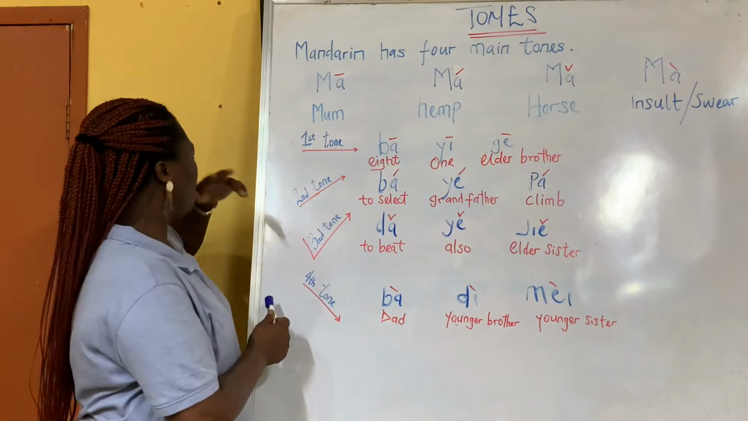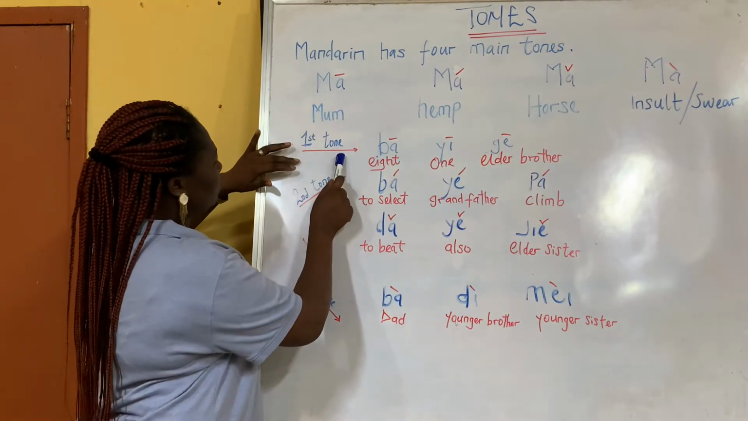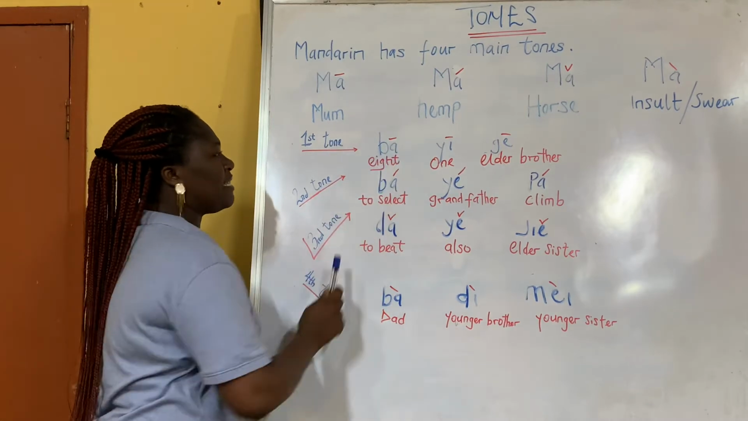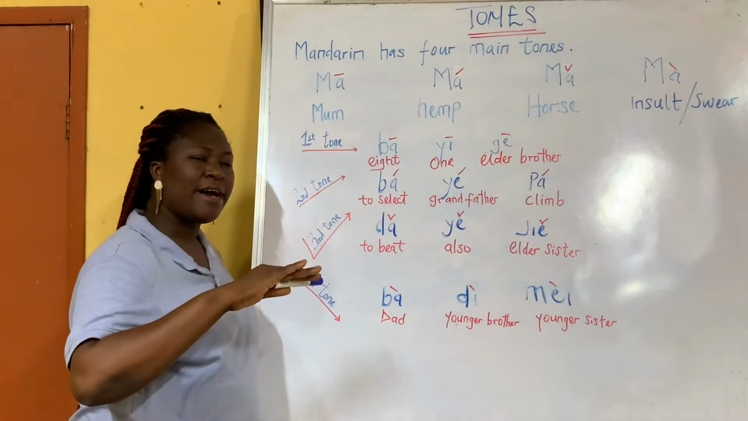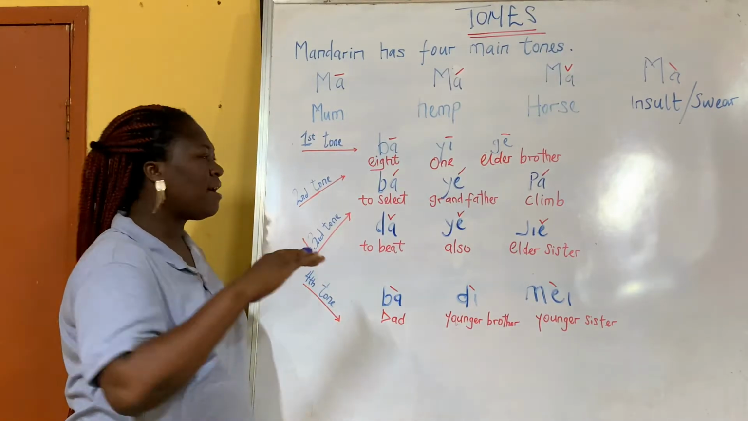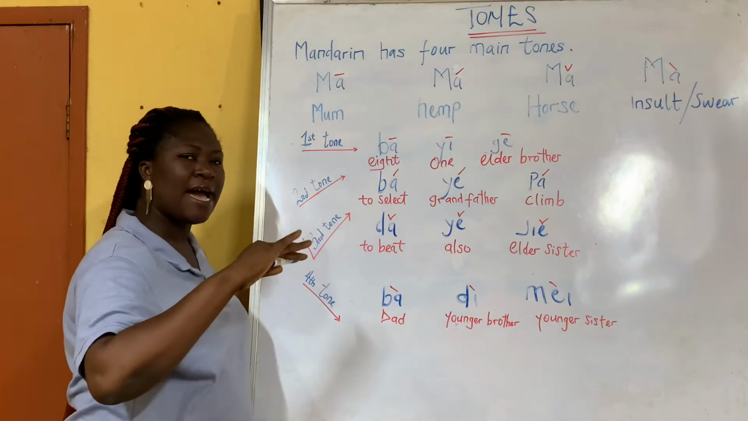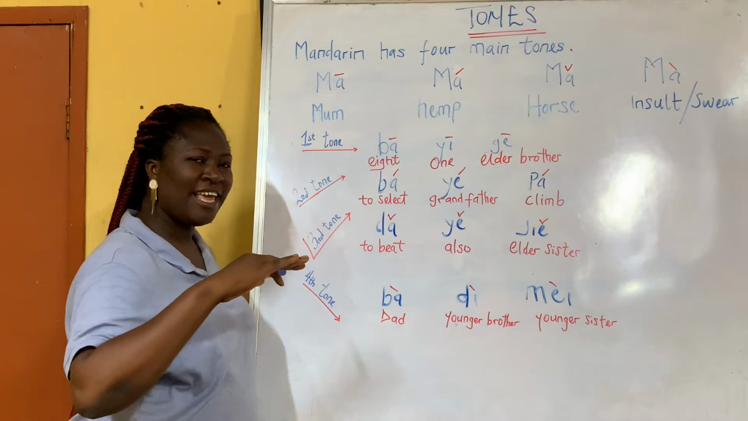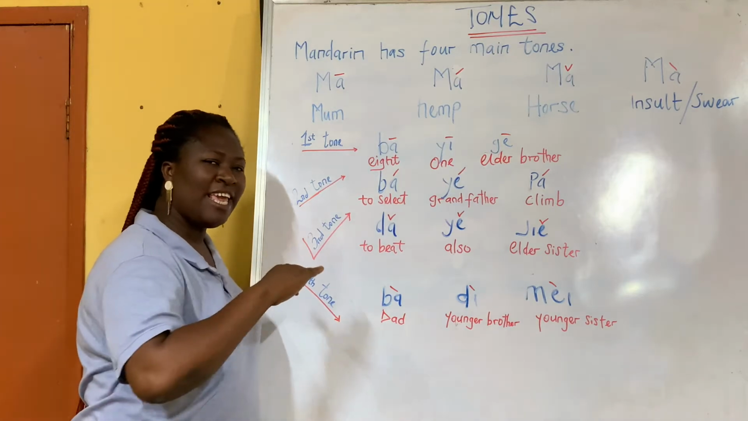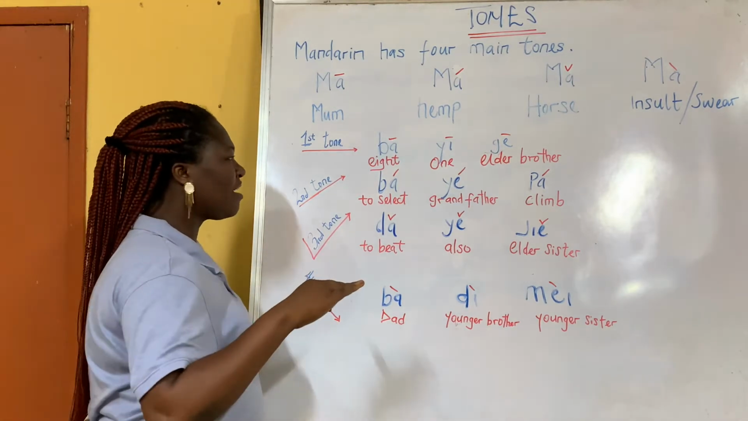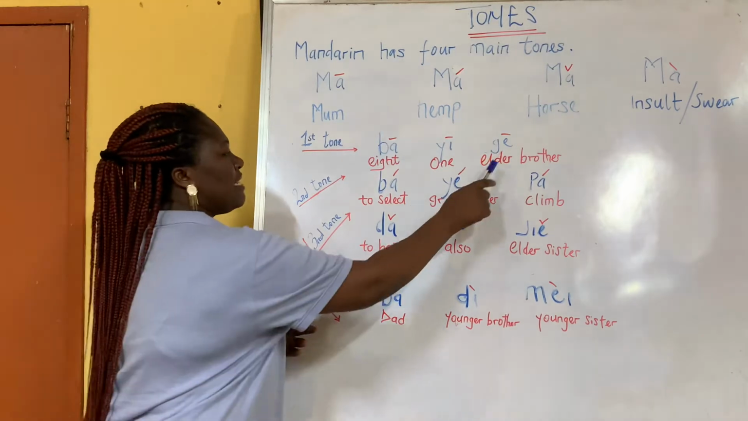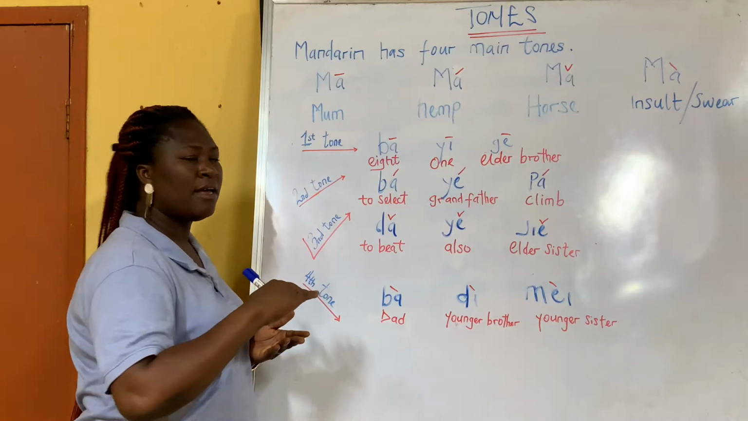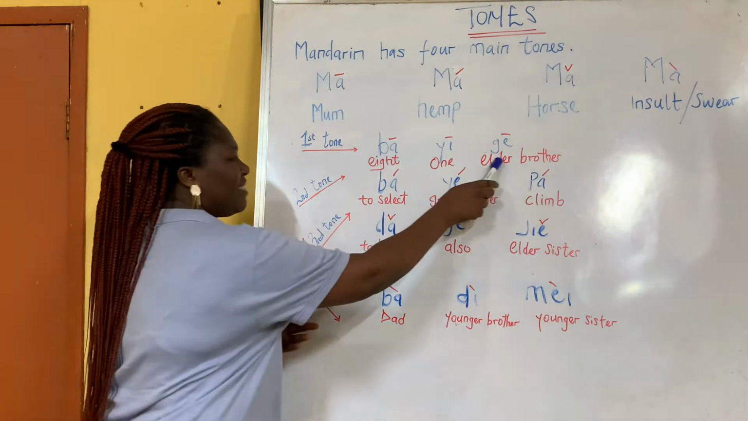Okay, let's practice more. This is the first tone. If you want to pronounce it here, the BA is what? Ba, still the flat tone. Ba, which means 8. Then the next one is yi. Can you try it? Yi, which means 1. Then another one, ge, ge, which means elder brother.